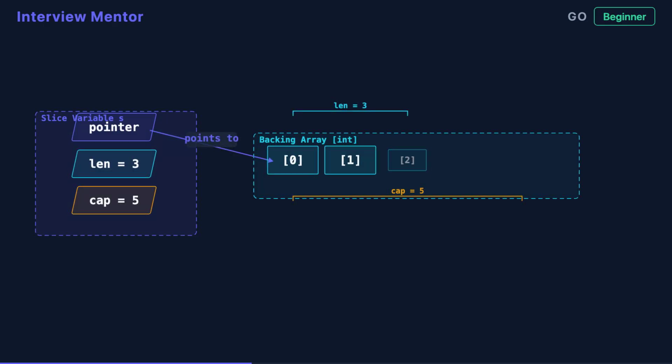Slices are Go's dynamic workhorse. Under the hood, every slice is a 3-field header: a pointer to a backing array, a current length, and a capacity. The data lives in that array. The slice is simply a window into it.